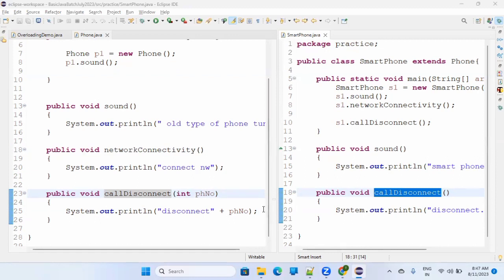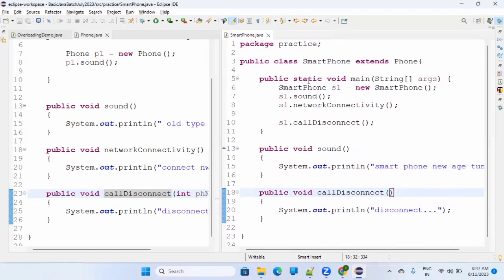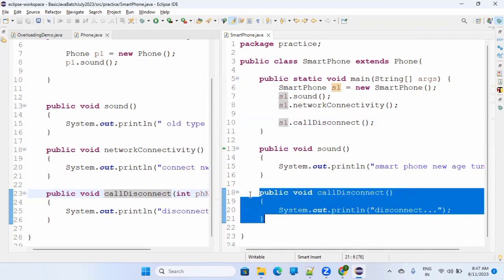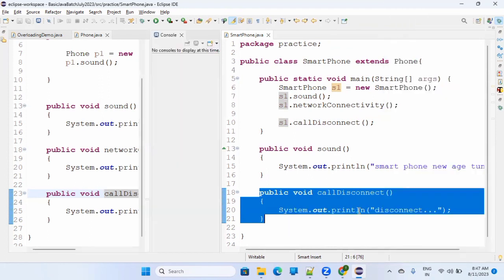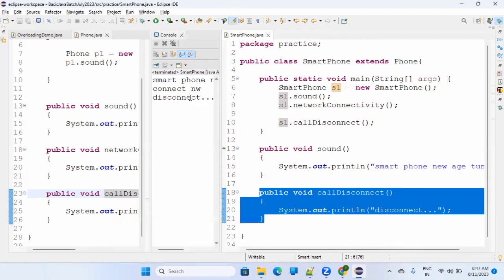This is not overriding. If you want to override, let's first understand that it is not going to create any confusion. When you are saying smartphone s1 equals new smartphone, and at line number 10 you are calling call disconnect, at runtime it knows that it has to call this function, not its parent's function. See here, it's printing disconnected.